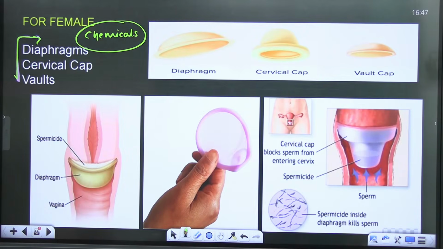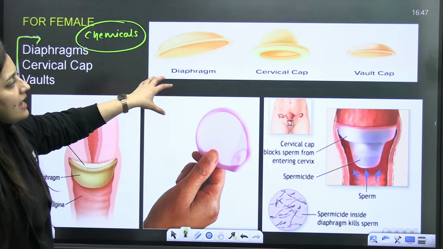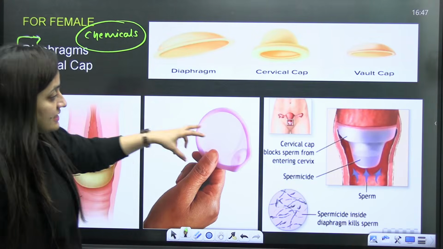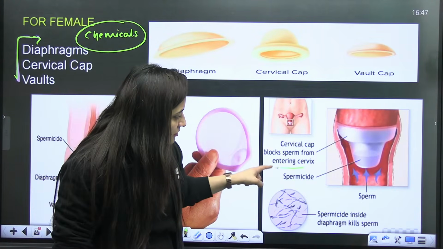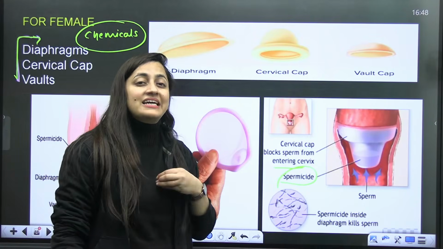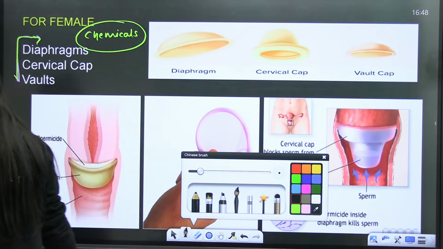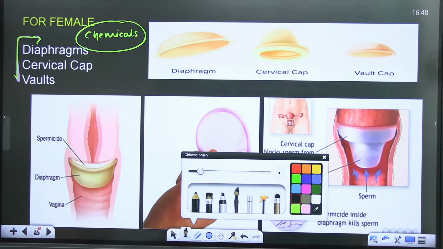Any doubt here? So you can see that they are cap-like structures covering the cervix. They have spermicidal agents as well. Look at the cervical cap: it blocks the sperm from entering the cervix, and it has spermicides which will kill the sperm. I'll talk about them later. What can I call them? I can simply call them rubber caps. They are rubber caps. Is that clear?